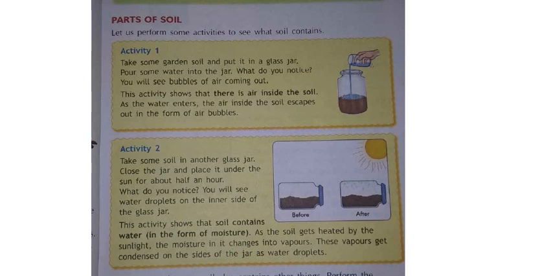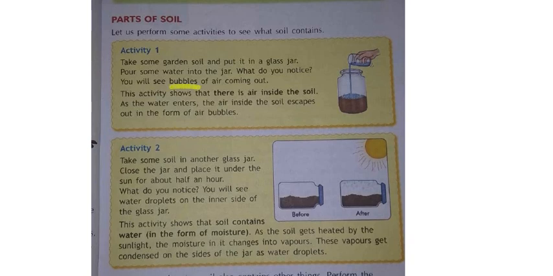When we pour water into the garden soil, the mud water, what will happen? You will see bubbles of air coming out. Bubbles, meaning budagalu. Yes or no? In the water it will come. So you will see the bubbles of air coming out. In this picture, see here mud is there. Here small bubbles are coming out from the water. Why are these coming, we shall see now. This activity shows that there is air inside the soil. By this we have understood that the air bubbles are coming out because there is air inside our soil. As the water enters, the air inside the soil escapes out in the form of air bubbles.